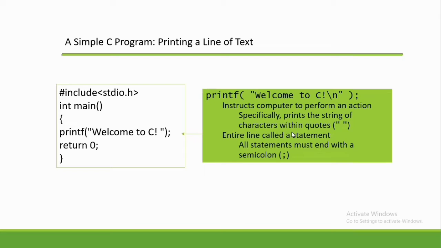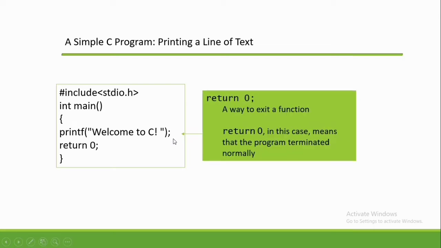In this line, the printf function instructs the computer to perform an action. It specifically prints the string of characters within quotes. As you can see here, the statement "Welcome to C" is within quotes. So this statement only will be printed during runtime. All statements must end with a semicolon here. Then return 0 is a way to exit a function. And return 0 in this case means that the program terminated normally.